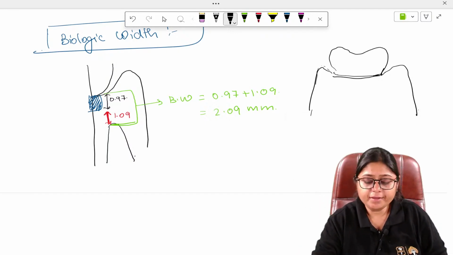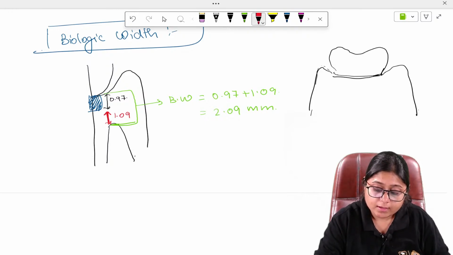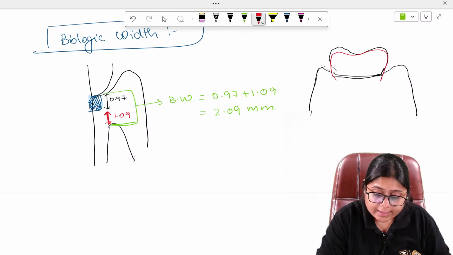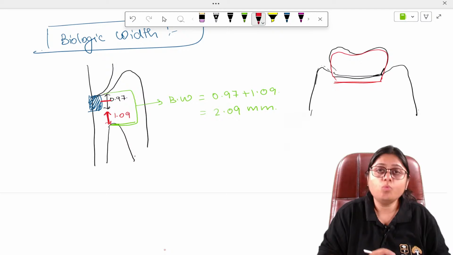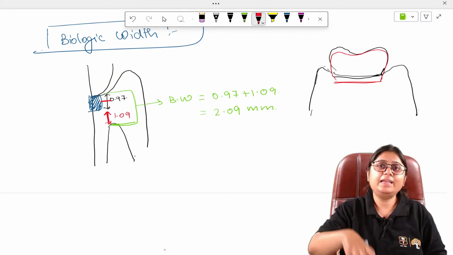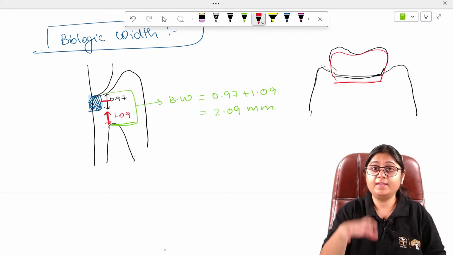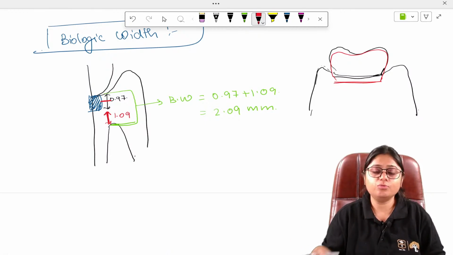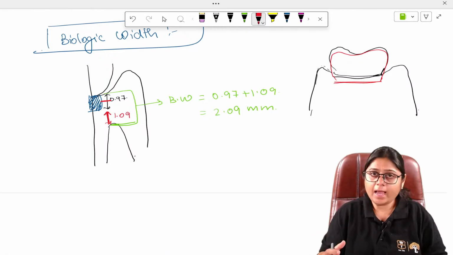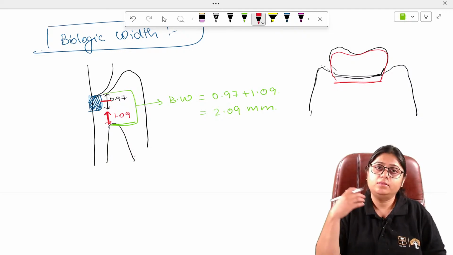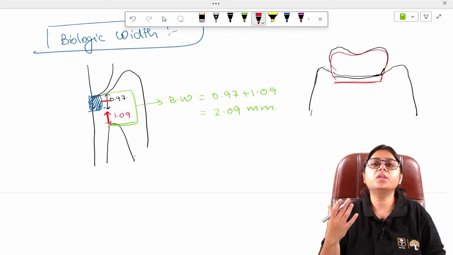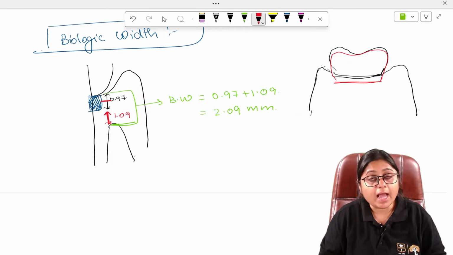But if I have made a crown which is encroaching my biologic width and reaching till here, what am I doing? I am irritating the connective tissue. If there is any irritation to this connective tissue, there will be an inflammatory response and thus destruction of the connective tissue and of the alveolar bone.